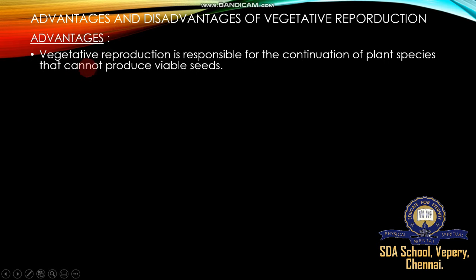Some importance: vegetative reproduction is responsible for the continuation of plant species that cannot produce viable seeds. Those plants do not produce any viable or fertile seed, but that group of plants is responsible for the formation of new plants through vegetative parts. Examples are banana, grapes, ginger, and taro, a kind of corm. So this group of plants is reproduced vegetatively. A major advantage, because if this type of reproduction failed, the plants would be unable to grow.